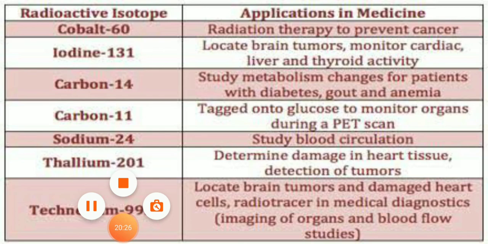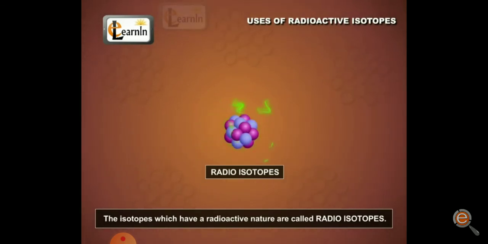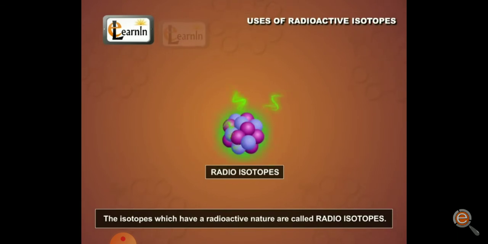There is one video, I'll show you the video. See here the uses of radioactive isotopes. Okay, so radioactive isotopes have a radioactive nature, called radioisotopes.